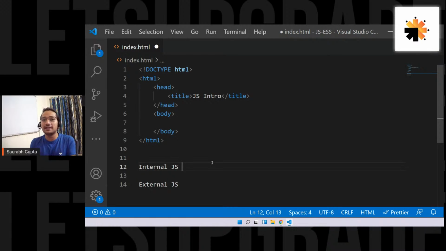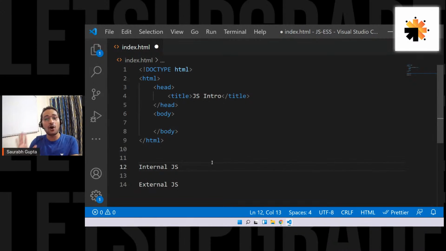Internal JavaScript means the JavaScript that you write inside the HTML page only. The JavaScript that you write inside the HTML page is considered internal JS. The JavaScript that you write in a separate page that is completely dedicated to JS is what you call external JS. And then you have to connect that page to the HTML page so that you can work.